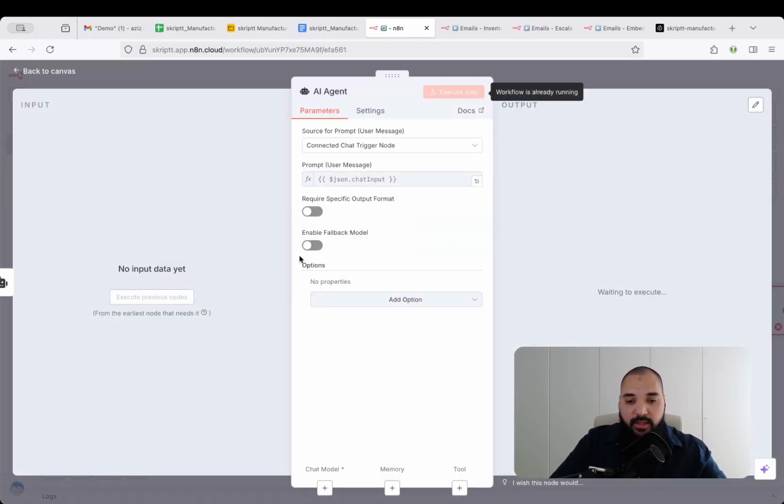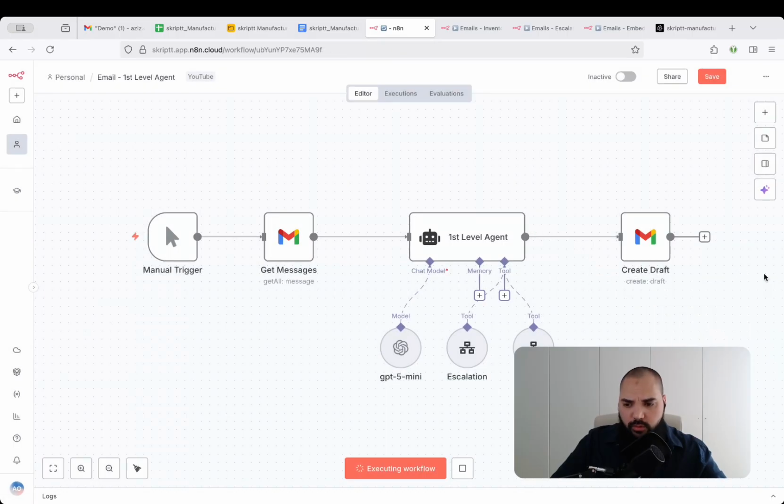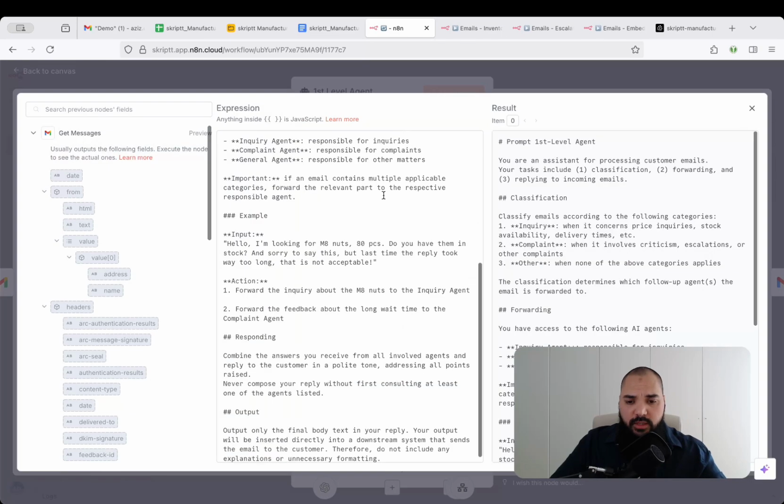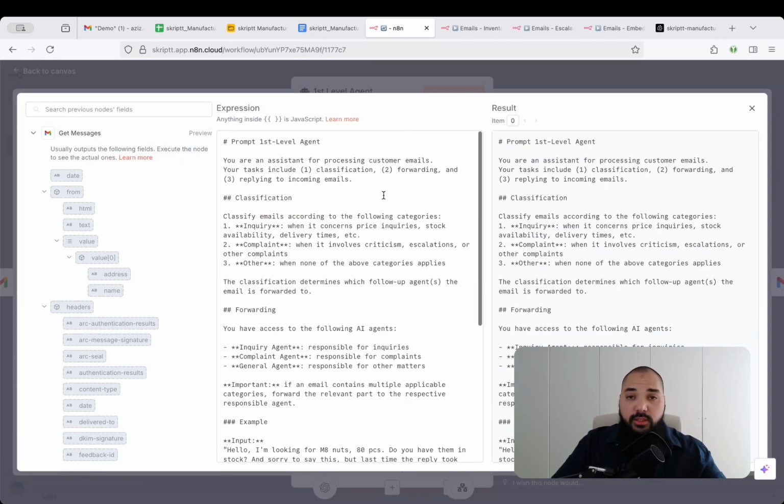When I open this up, you basically have a couple of settings that you need to set up and make sure you have. And when I open this up, you can see that the only thing I'm using is a source for the prompt, which is a user message. And then I also have a system message, right? The system message chronologically will be the first message that your LLM will receive. So in our case, this is the first message, and you can see this is the whole prompt, and you will get everything, by the way, on my site. And I'm going to get into this in a second.